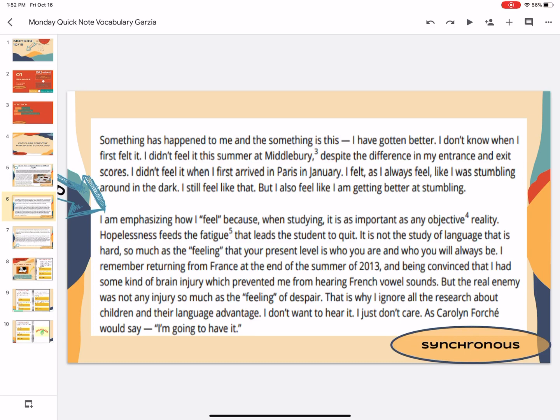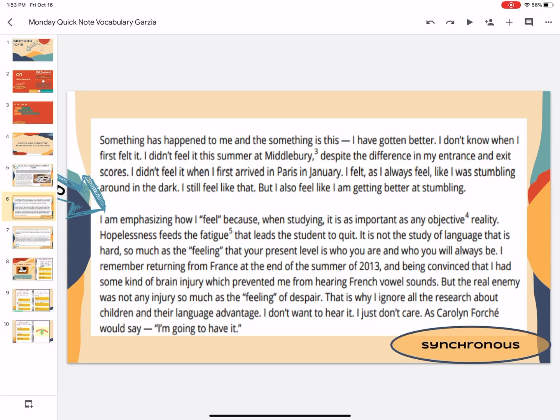But wow, when I went to school to study it, my scores have improved. Even though I didn't feel like I was getting better, my scores still improved. So he's gotten better despite feeling like he hasn't gotten better. I feel like that's a feeling we can all relate to at some point in time. I'm emphasizing how I feel because when studying, it is as important as any objective reality.